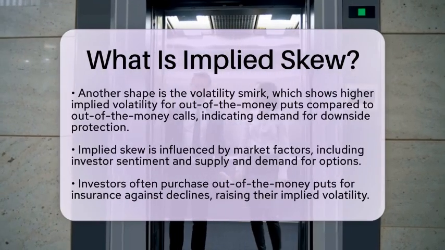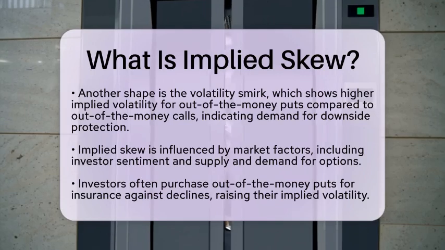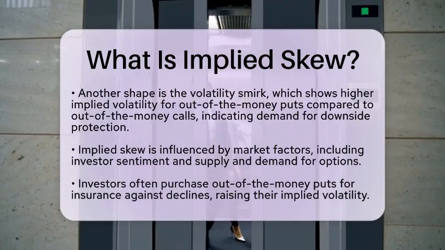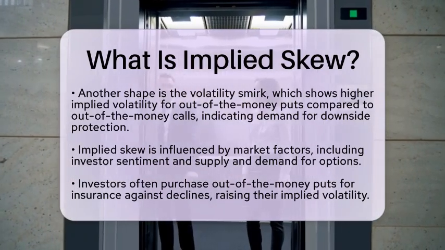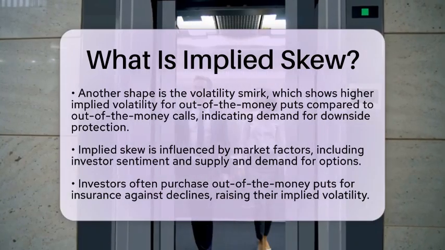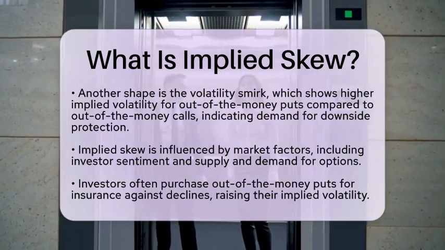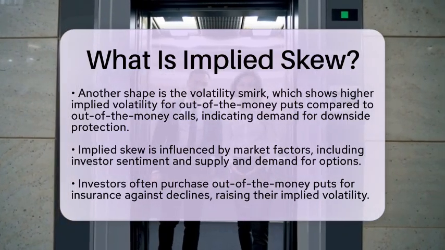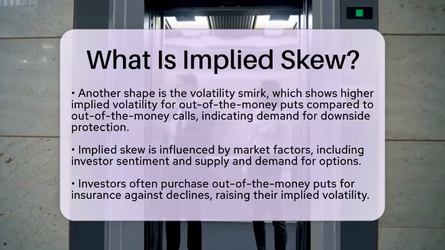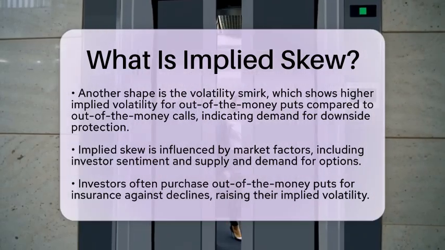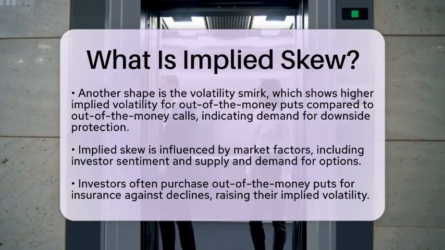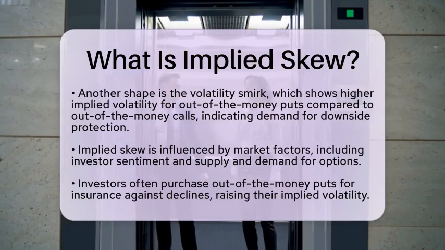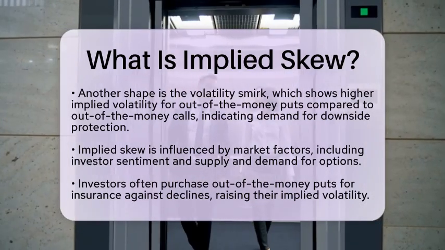Implied skew arises from various market factors, including investor sentiment and the supply and demand for options. Investors often buy out-of-the-money puts as a form of insurance against sharp declines, which pushes their implied volatility higher. Traders analyze implied skew to gauge market sentiment and develop trading strategies. For example, they might look at the difference in implied volatility between puts and calls at the same delta, which is a measure of how much an option's price changes relative to the underlying asset's price. Changes in skew can signal shifts in market expectations or risk appetite.